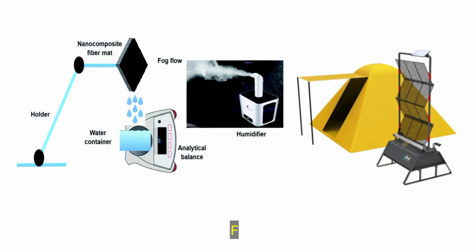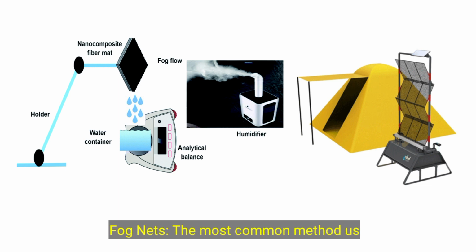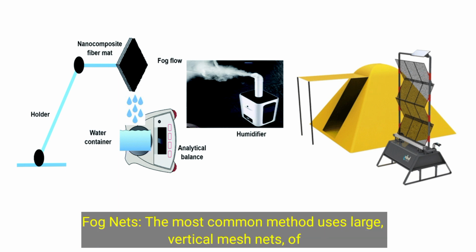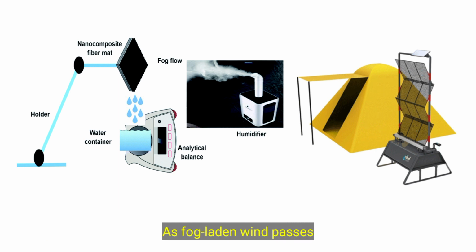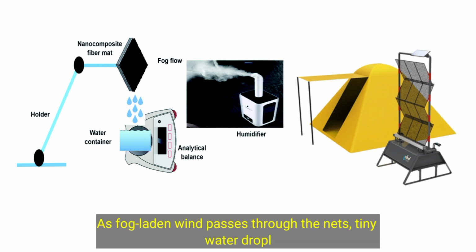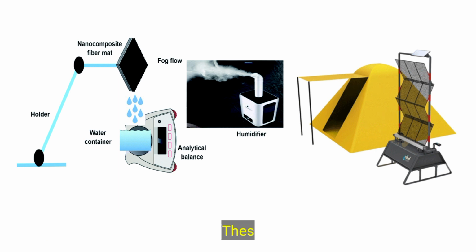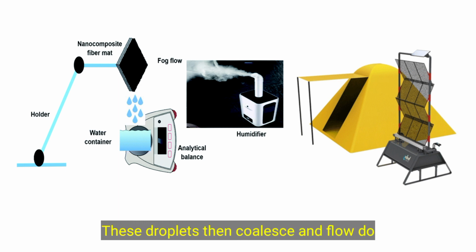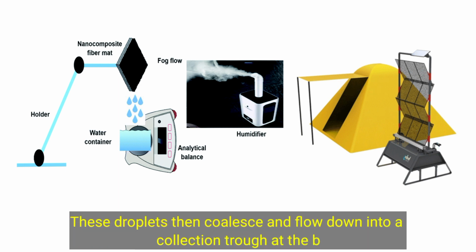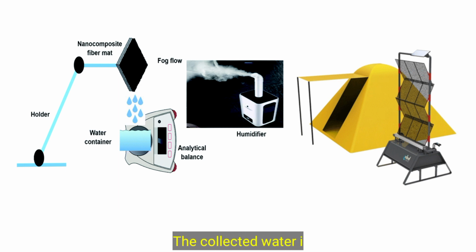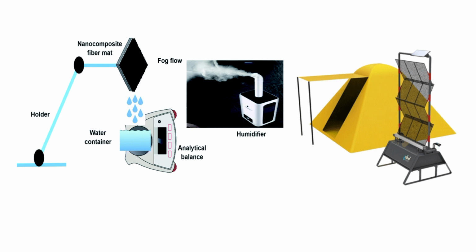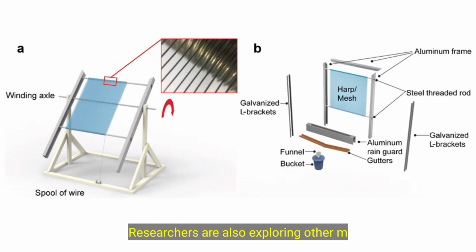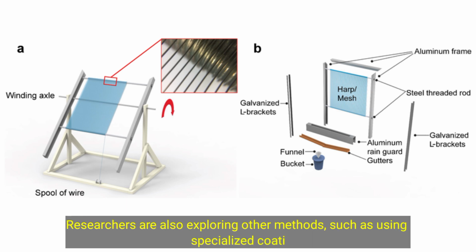How it works. Fog nets. The most common method uses large, vertical mesh nets, often made of materials like polyethylene. As fog-laden wind passes through the nets, tiny water droplets become trapped on the mesh. These droplets then coalesce and flow down into a collection trough at the base of the nets. The collected water is then channeled into storage tanks or pipelines. Other techniques: researchers are also exploring other methods, such as using specialized coatings or designs to improve fog collection efficiency.